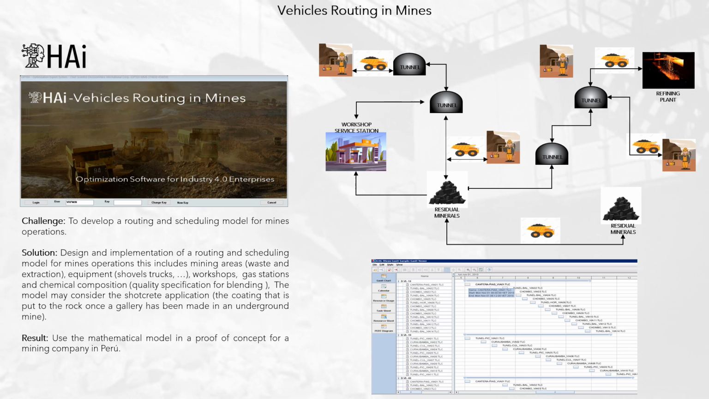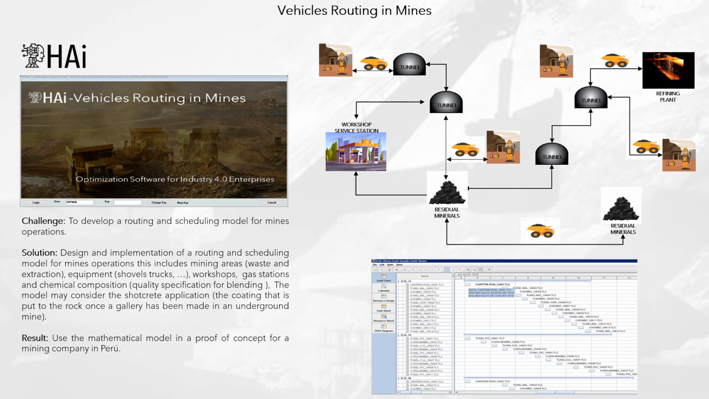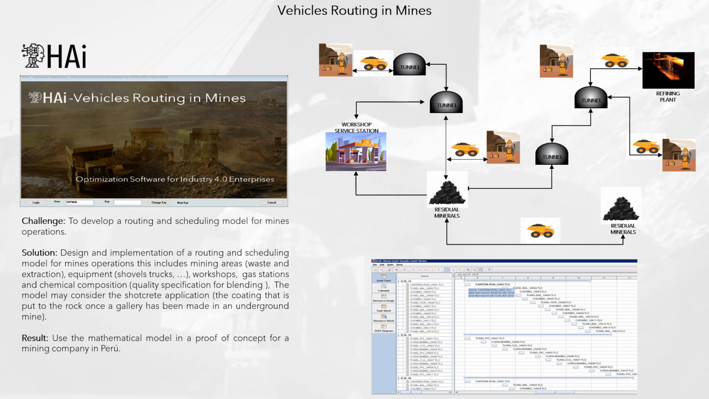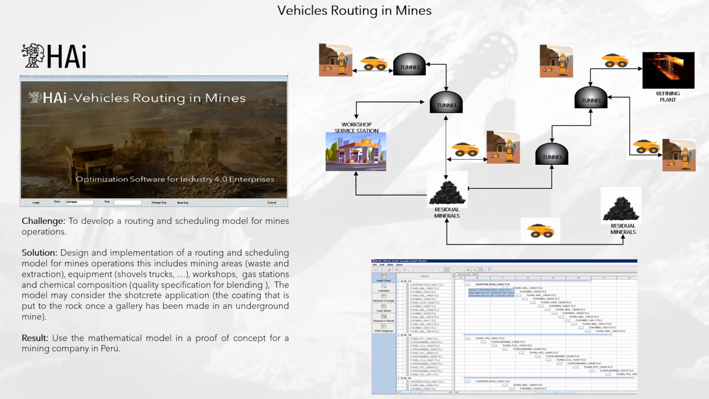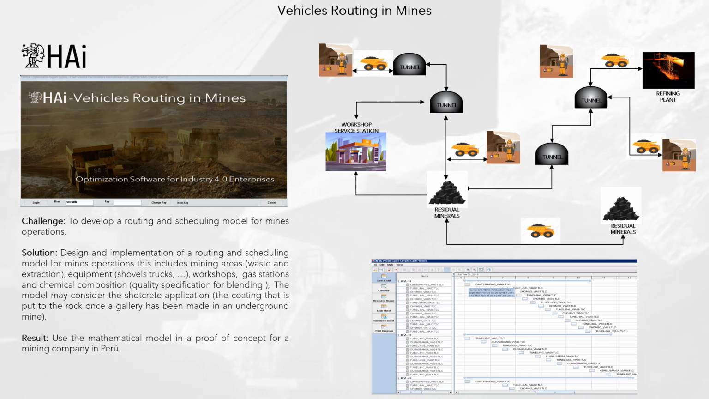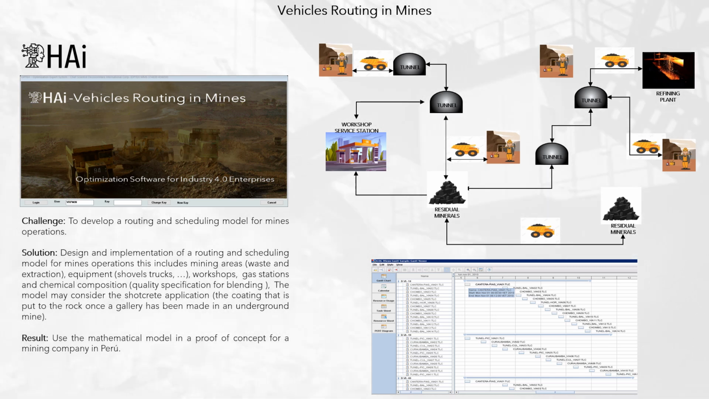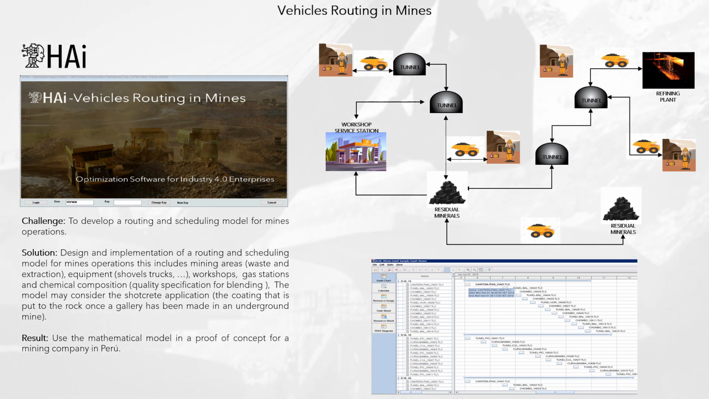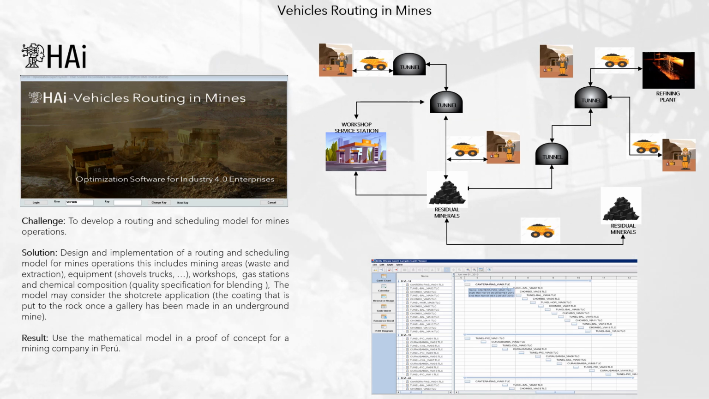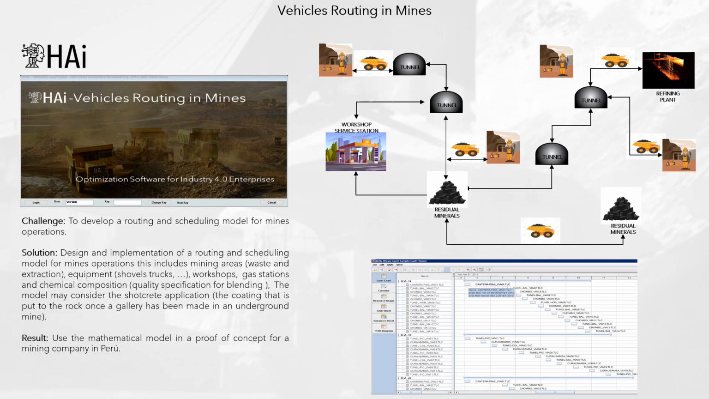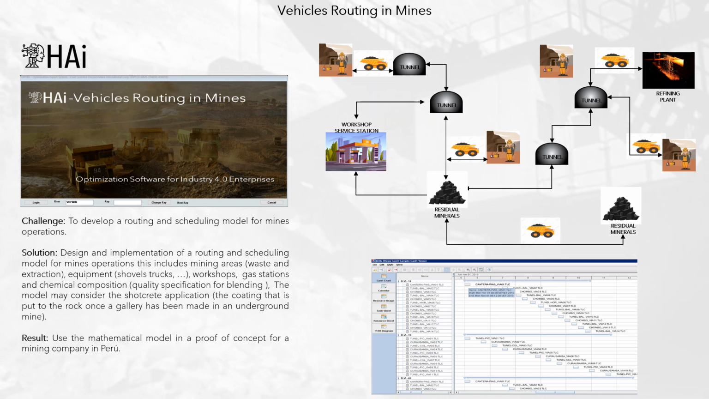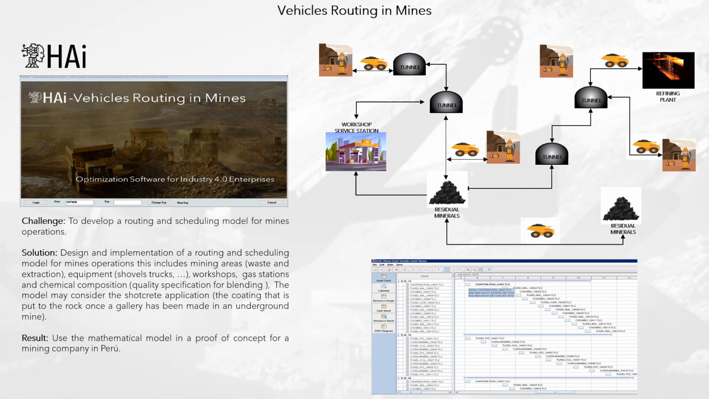Vehicle routing in mines. Challenge: to develop a routing and scheduling model for mine operations. Solution: design and implementation of a routing and scheduling model for mine operations. This includes mining areas, waste and extraction, equipment, shovels, trucks, workshops, gas stations, and chemical composition, quality specification for blending. The model may consider the shotcrete application, the coating that is put on the rock once a gallery has been made in an underground mine. Result: use the mathematical model in a proof of concept for a mining company in Peru.